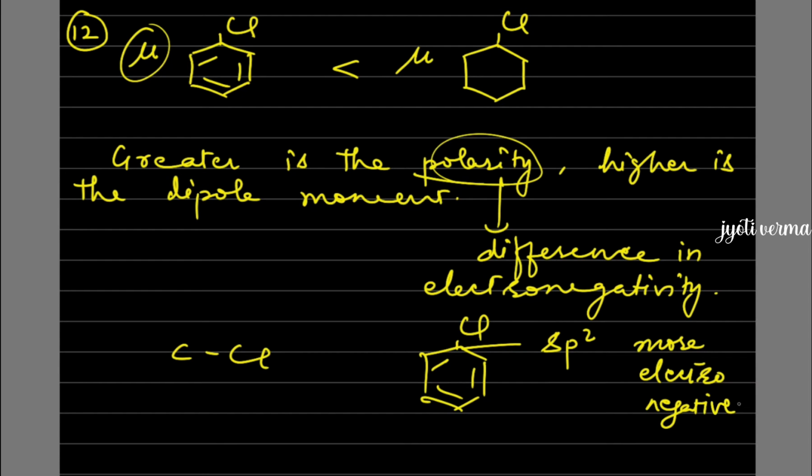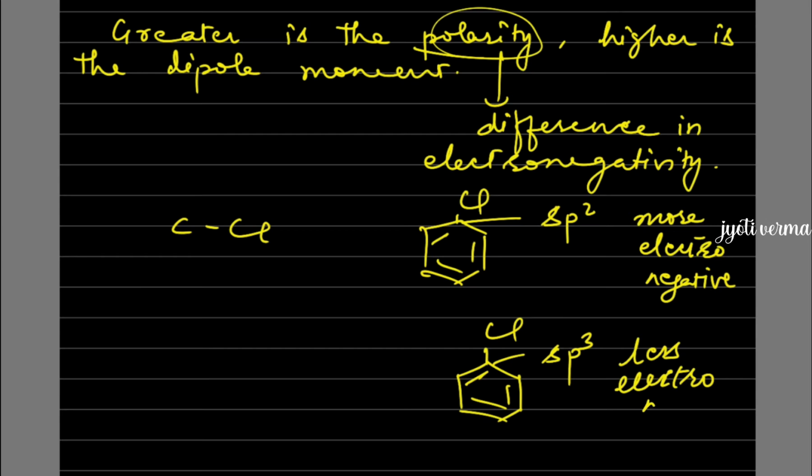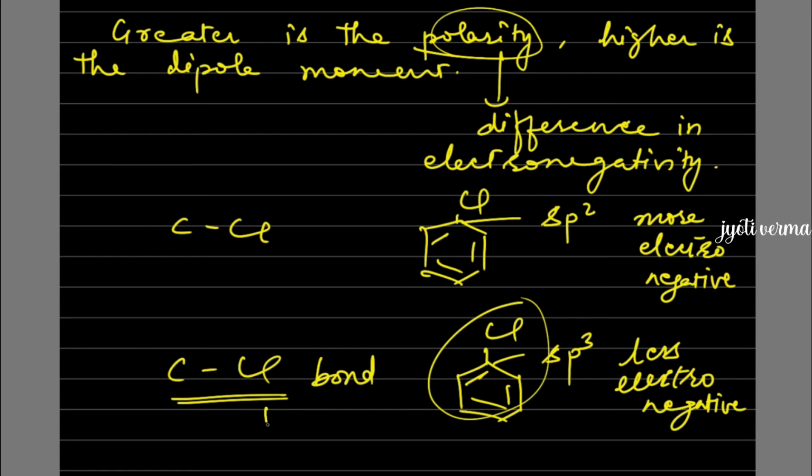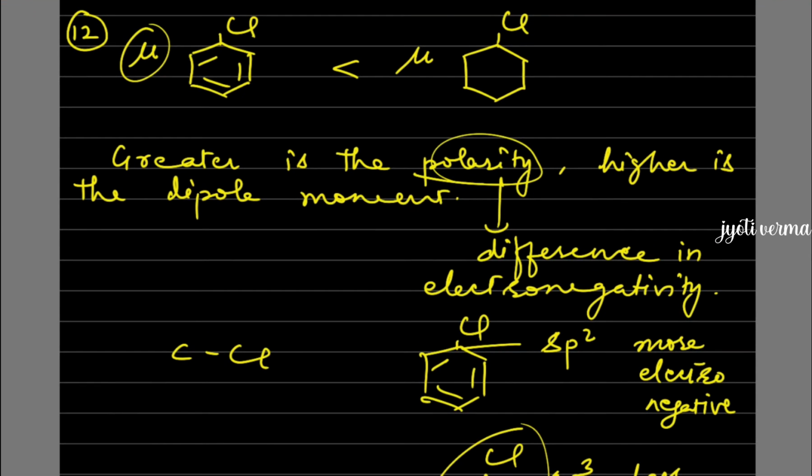Now what about cyclohexyl chloride? In case of cyclohexyl chloride, carbon is sp3 hybridized. sp3 hybridized means less electronegative. Carbon is less electronegative here. That is why the difference in electronegativity will be higher, the carbon chlorine bond is more polar, and that is why the dipole moment of cyclohexyl chloride will be higher.